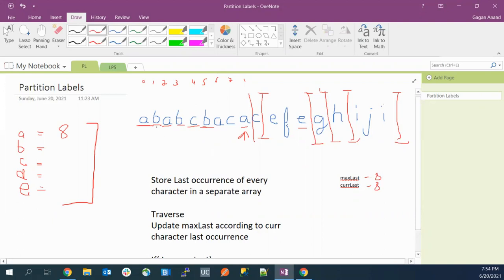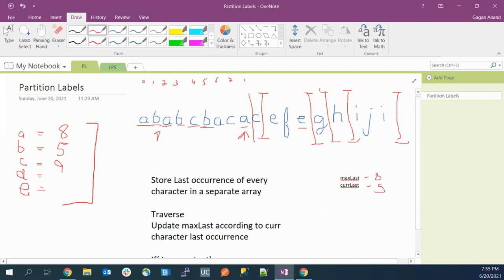Okay. Now we'll move to B. We do the same thing. We find the last occurrence from here that is already stored in this. The last occurrence already stored here will be 5, and it will be 9 for this, right? So now the current last occurrence is 5, right? That is smaller than max last, so we don't have to move the partition, right?